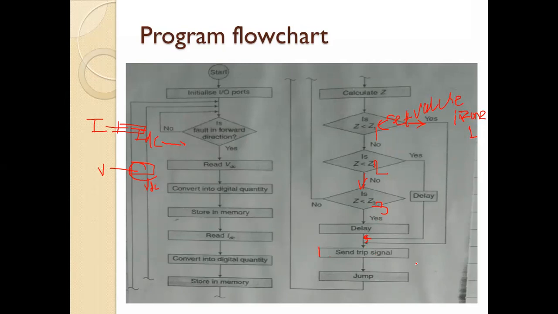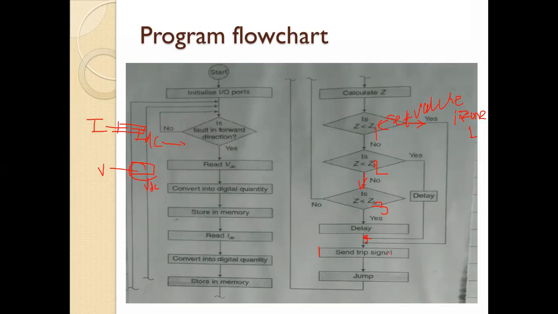Okay, again by using this jump there will be the same process. And if it is no, again the same process will be continued there. So flowchart समजलाय का सगळ्यांना?